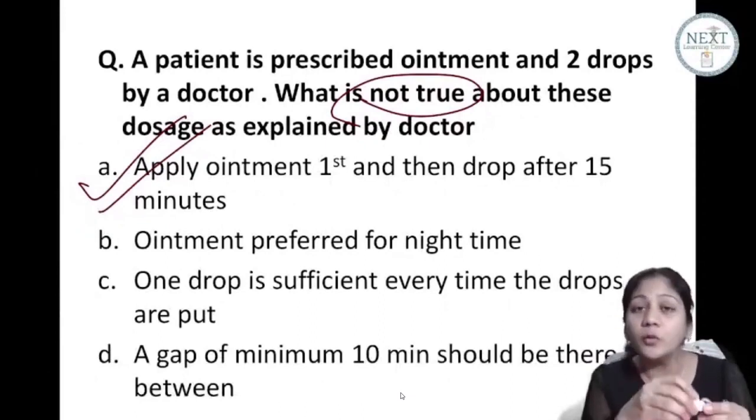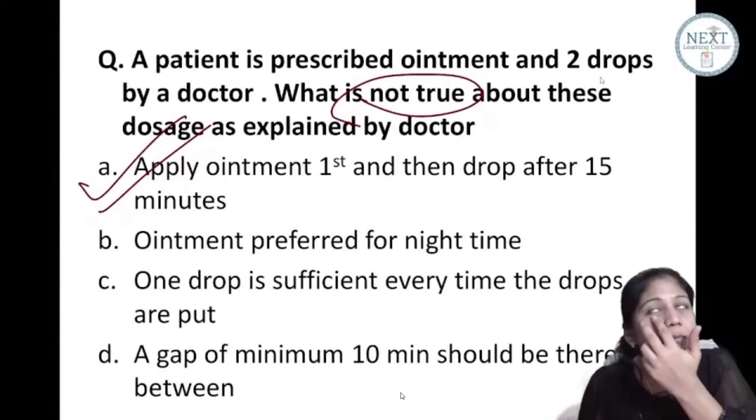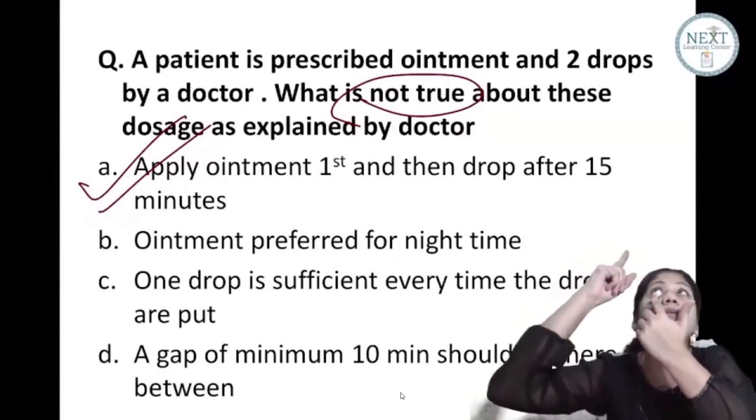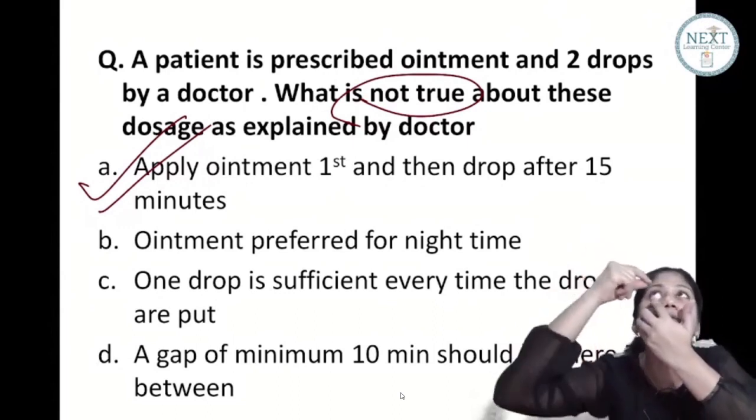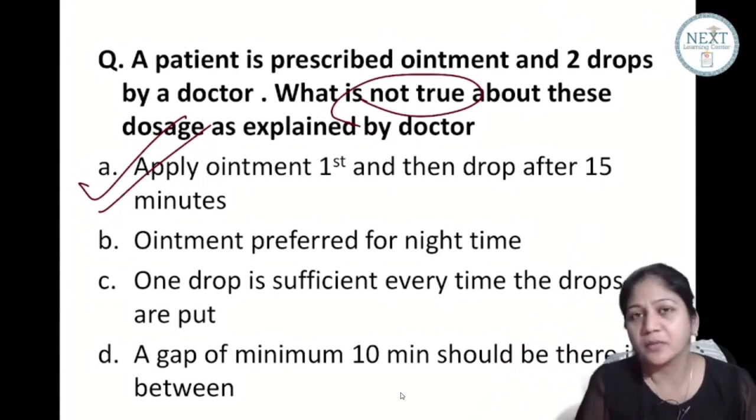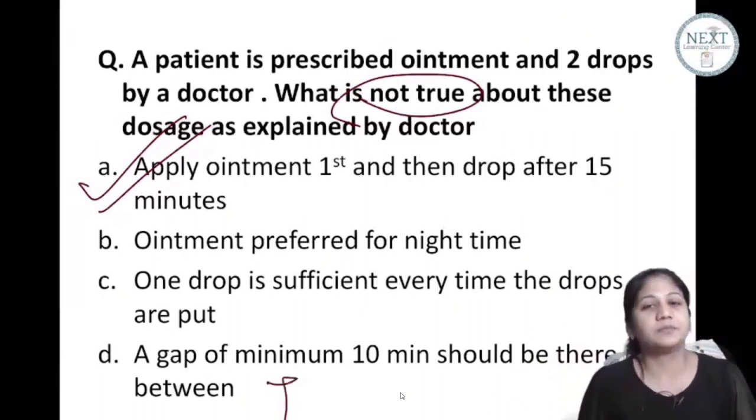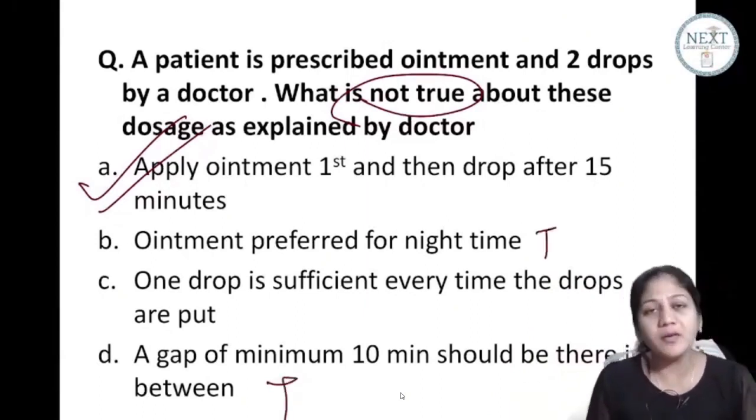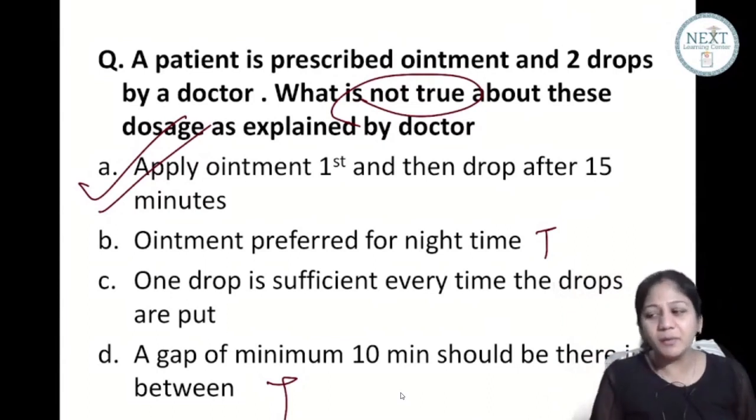Now when you put a drop, how do you put it? Look at me. Pull the lower lid down, look up. You need not do this, don't pull like this. Pull the lower lid down, put one drop and ask the patient to close the eyes for a minimum of 5 minutes. Ideally, when the patient has to put the second drop, there should be a gap of 10 minutes. Ointment should always be preferred at night time because ointment is very sticky. When you open your eyes, everything will look blurry. There will be blurring of vision.